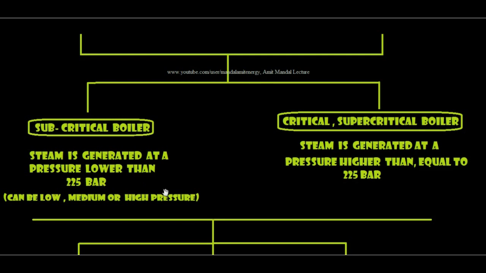So what are the correct numbers for low, medium or high pressure? You can find them on the internet, because in different sources the numbers are different, so I have not shown them here. However, there is not much difference between those sources. Still, the subcritical boiler is the one in which steam is generated below 225 bar. Now what is a critical and supercritical boiler? In case steam is developed above 225 bar, that pressure is called supercritical pressure, and the boiler is called a supercritical boiler. Exactly at 225 bar it is called a critical boiler, and above 225 bar it is a supercritical boiler.